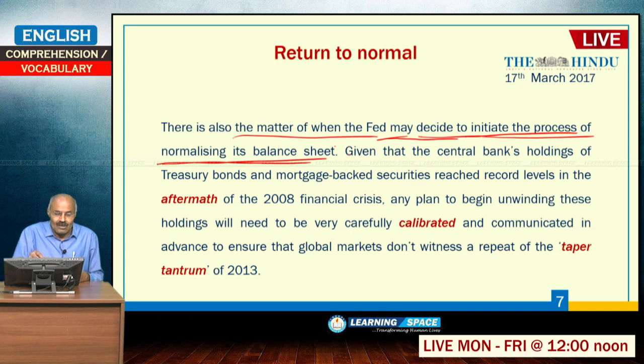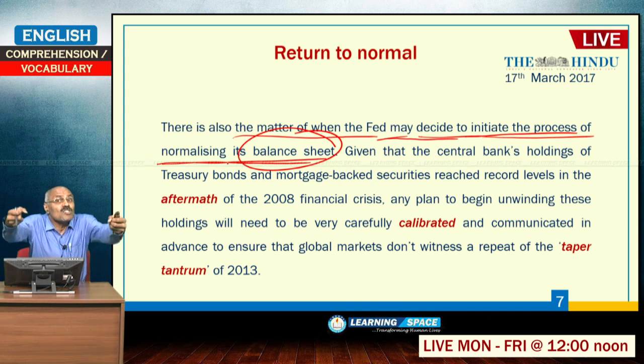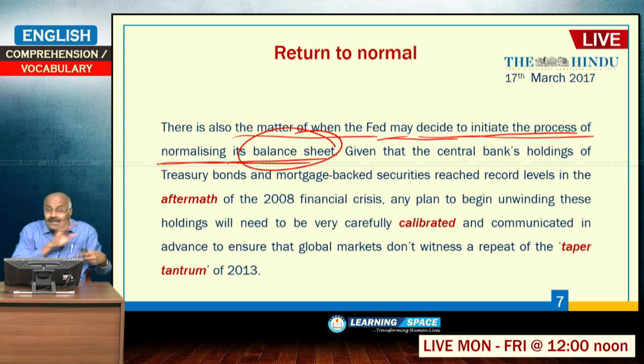Here, why is he talking about the balance sheet? Because all of you are familiar with quantitative easing. What is the meaning of quantitative easing? That is also part of easy money policy. What has the central bank done? The central bank resorted to purchasing bonds from the market, and the money is in circulation, dollars are in circulation, but the bonds are with the central bank. So, it is not a normal balance sheet. It purchased many bonds from the market.